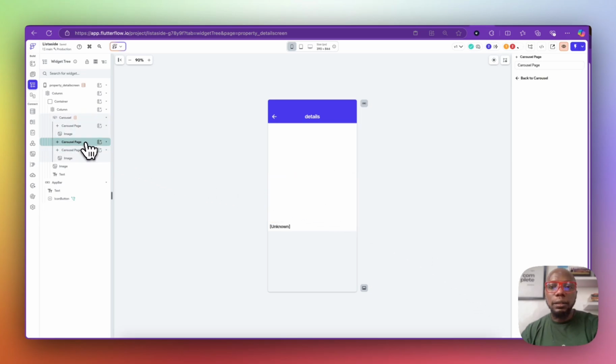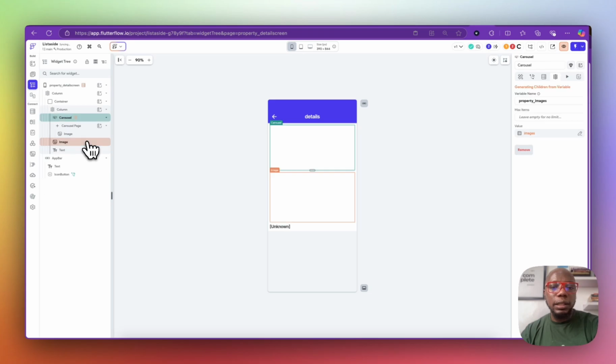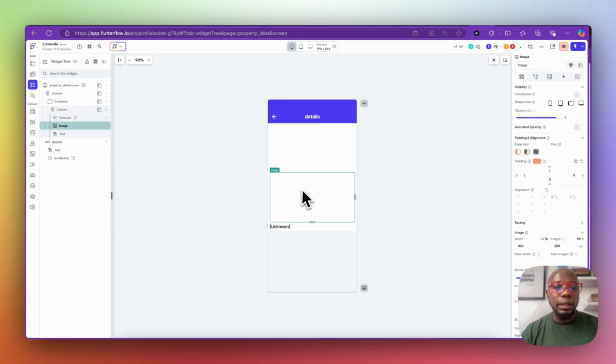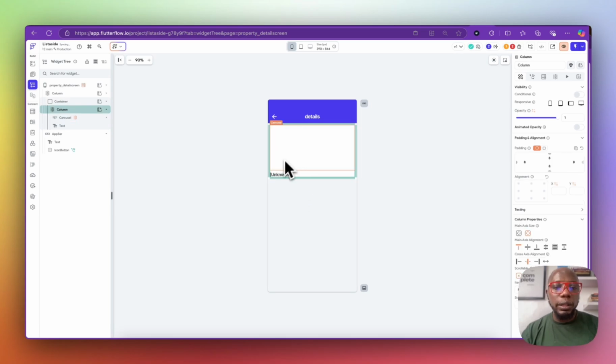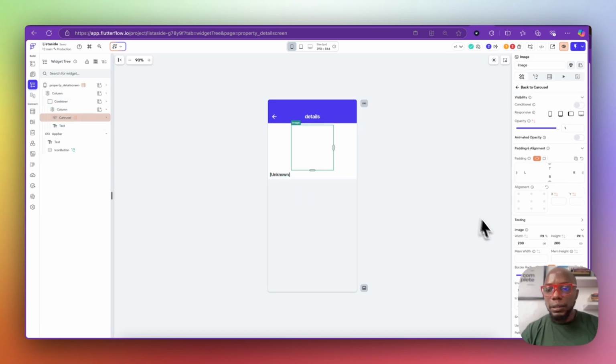So here we can delete all of this carousel, and that's all we need, because our image is auto generated now. So we take this one away, and then now we have this carousel.